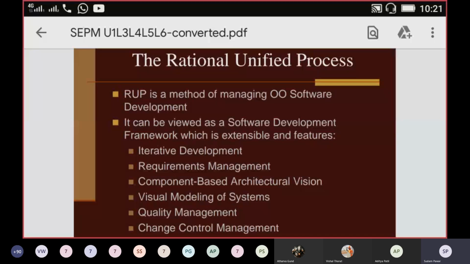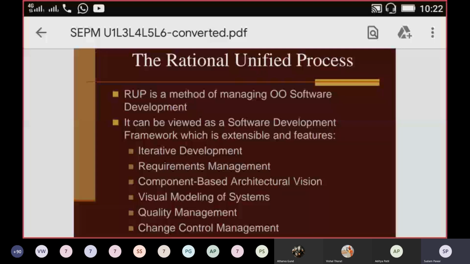Then requirements are managed. If all requirements are not identified in iteration 1, those can be accommodated in iteration 2 in the same phase, or in iteration 3 if it has 3 iterations.